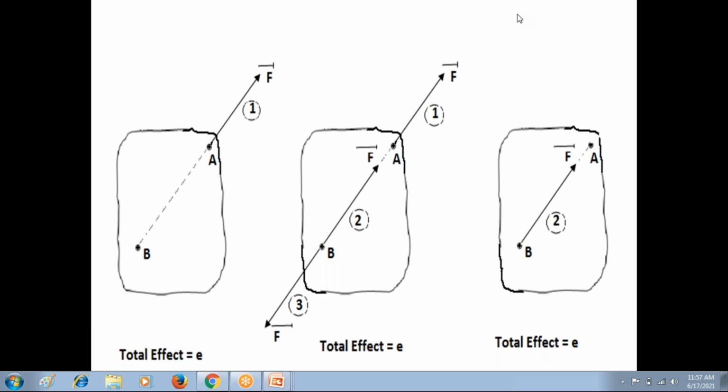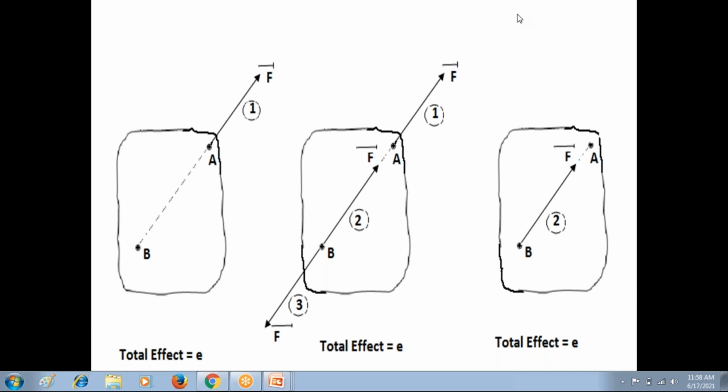So in today's class, we discussed the equilibrium condition of two collinear forces. We discussed the principle of superposition, and we discussed the principle of transmissibility of force. So in this unit 1, principle of superposition is important, and also the principle of transmissibility of force is important.